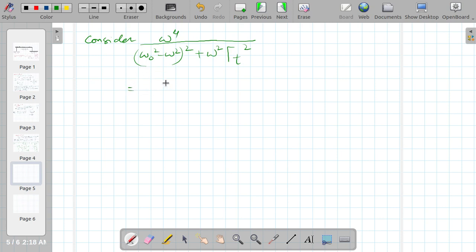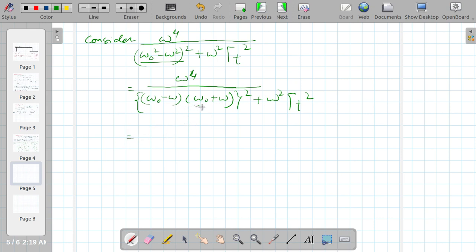Let me rewrite this as omega naught minus omega and omega naught plus omega. I have split this and taken the whole square, plus omega square gamma t square.